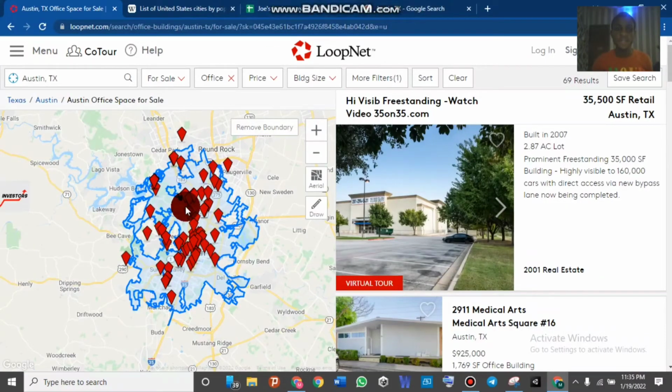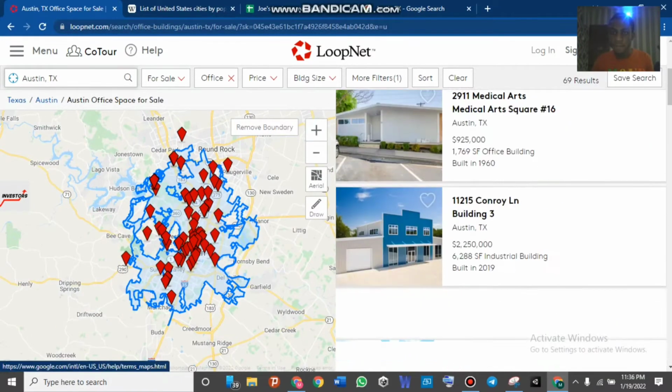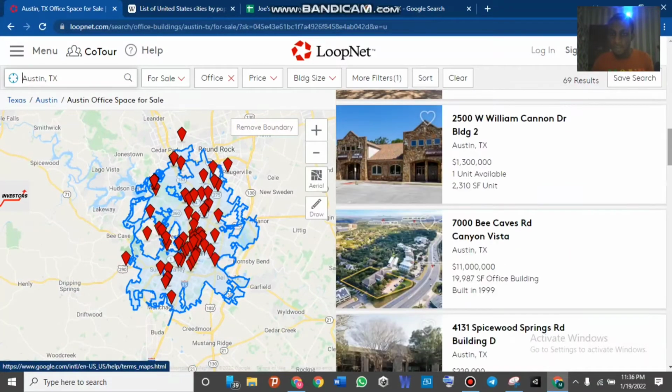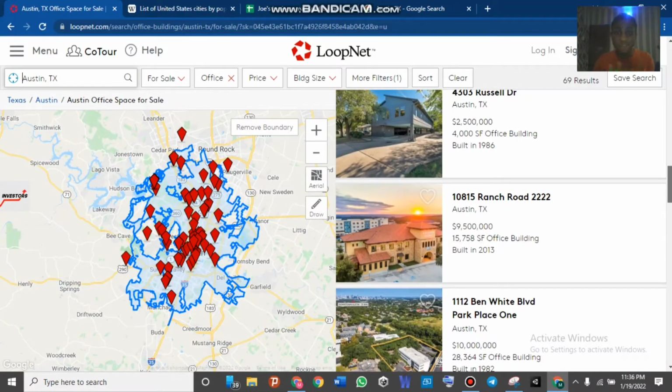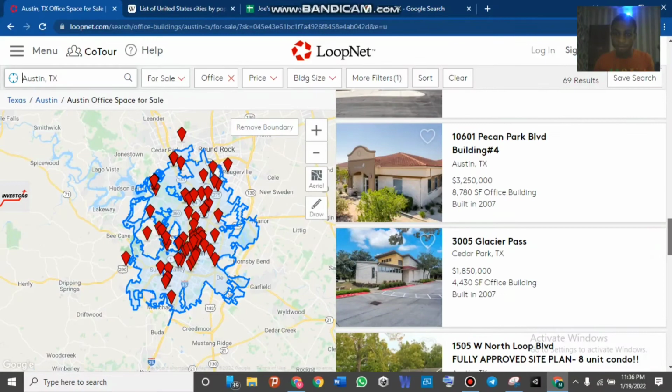So once you are inside loopnet.com, as you can see, guys, the search box says Austin TX, and these are the locations of the properties inside Austin, Texas. Over here you can see pictures of offices and pictures of buildings. As you can see, there are so many pictures of buildings and offices that are for sale on this website.